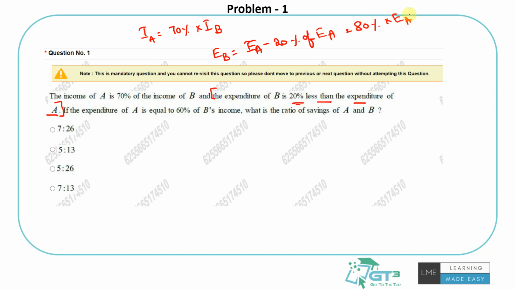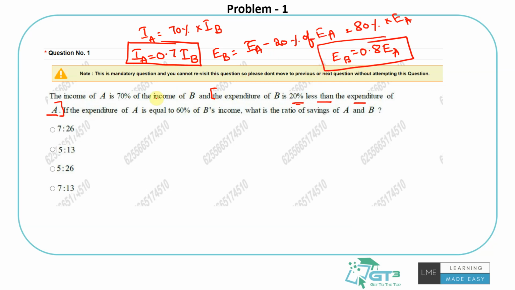When I do this question, ideally I would have written directly: IA equals 0.7 into IB, because 70% is 70 by 100. I rather prefer decimals, but everyone has a choice, no worries. Then 20% less is 100 minus 20, which is 80%, so EB equals 0.8 into expenditure of A.